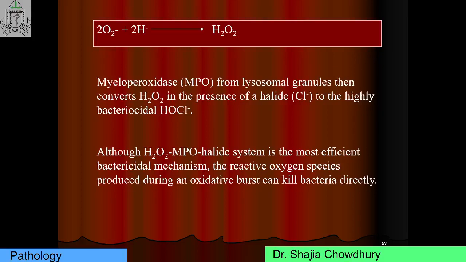Although the hydrogen peroxide-myeloperoxidase-halide system is the most efficient bactericidal mechanism, the reactive oxygen species produced during an oxidative burst can kill bacteria directly. And nitric oxide, produced from arginine by the action of nitric oxide synthase, also participates in microbial killing. Nitric oxide reacts with superoxide to generate the highly reactive free radical peroxynitrite. It is a very strong microbicidal agent.